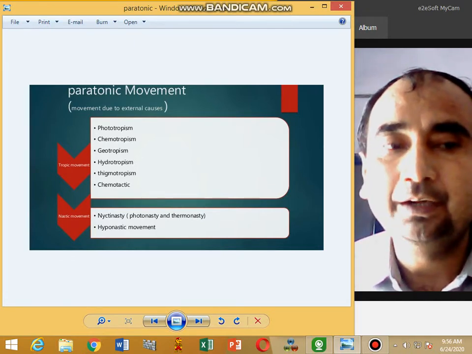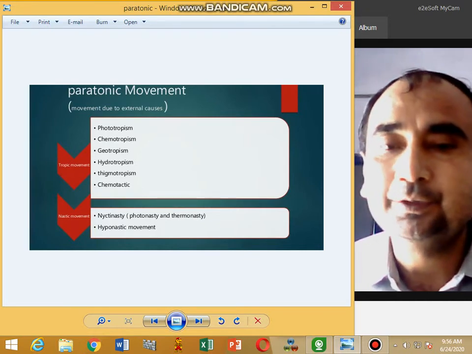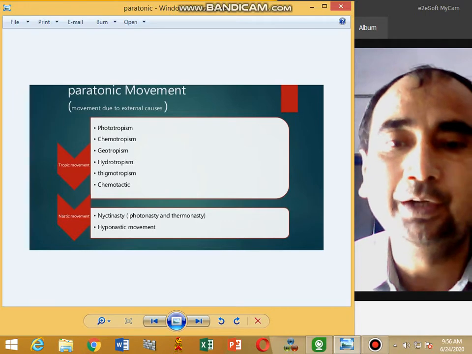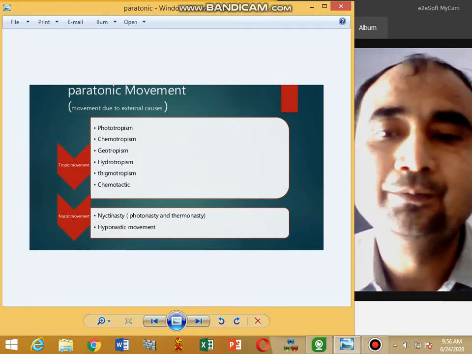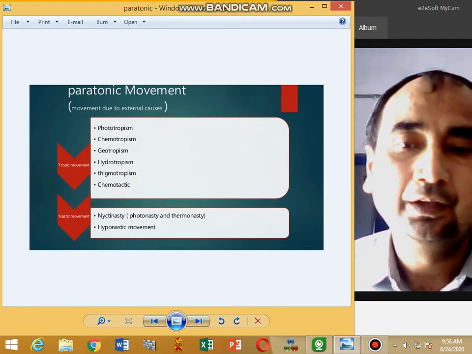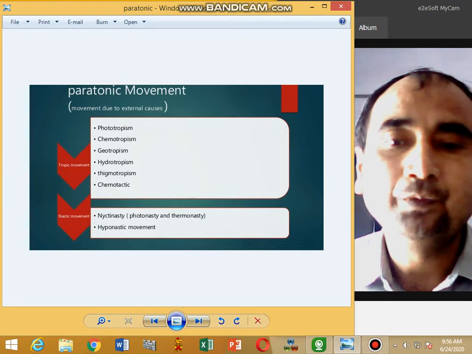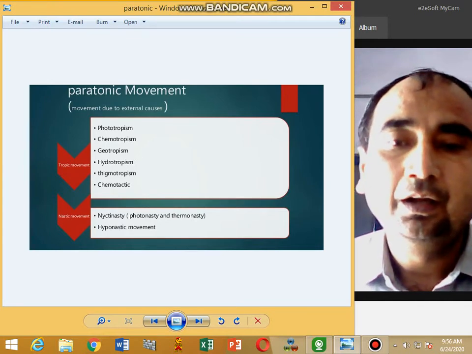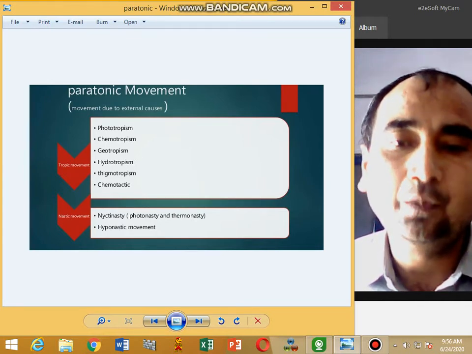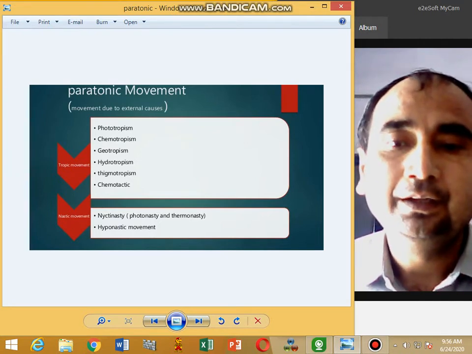Now we study tropism. Tropism is derived from the Greek word meaning turn. These are further divided into tropic movements: phototropism, hydrotropism, thigmotropism, chemotropism, geotropism on the basis of the external stimuli.